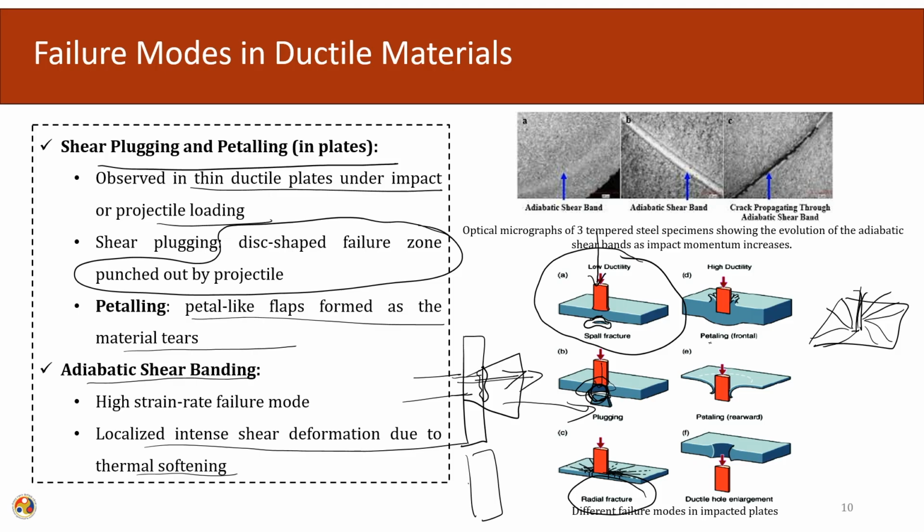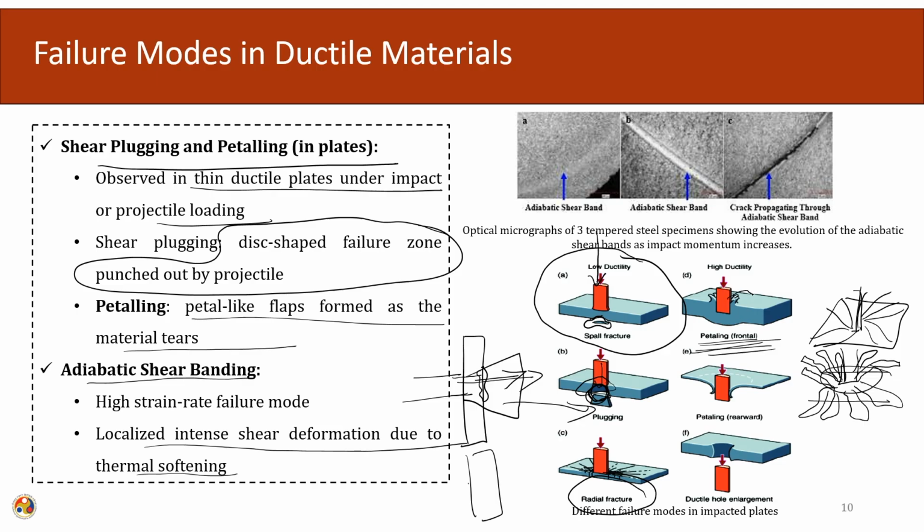Now, petaling. In the case of layered metals, as the impactor tries to punch through, the metal will form small petal-like pieces. This looks like a floral arrangement. This is the type of petaling which will occur on the top surface.